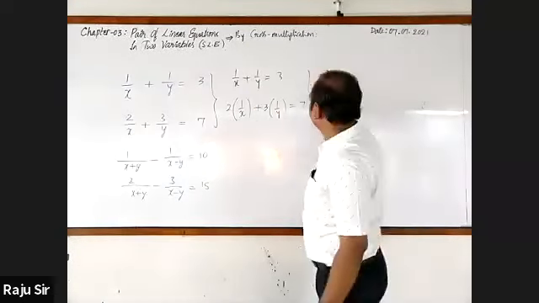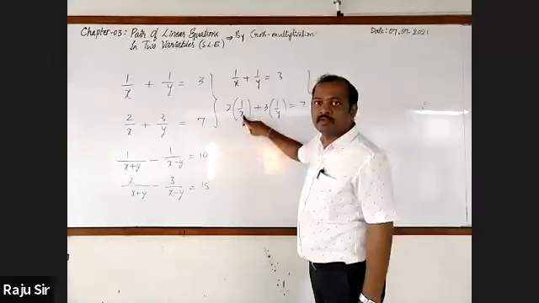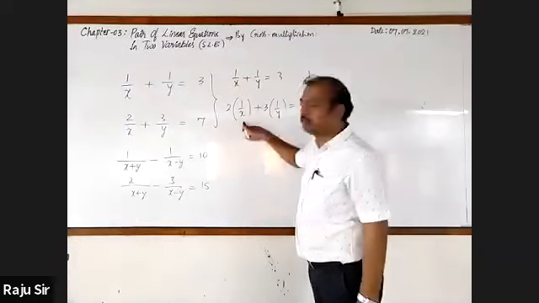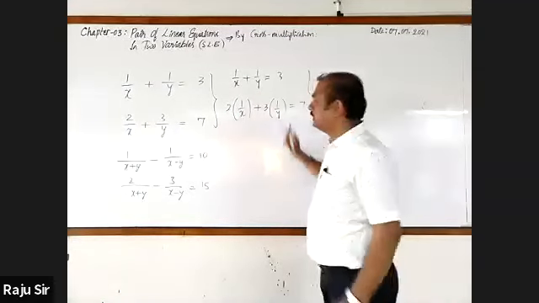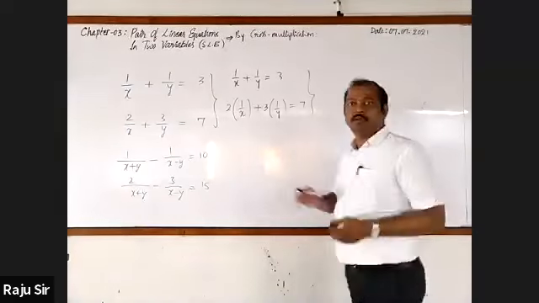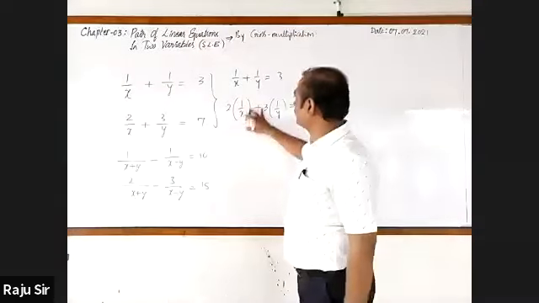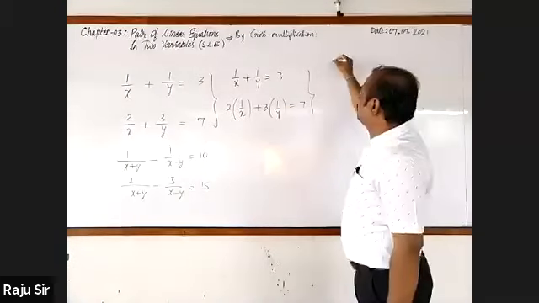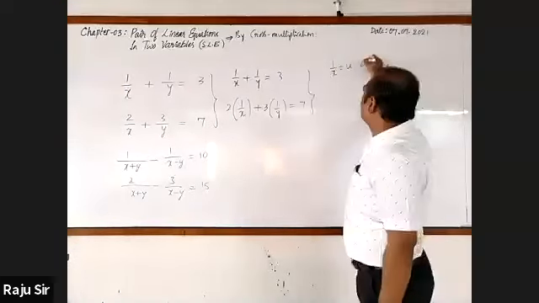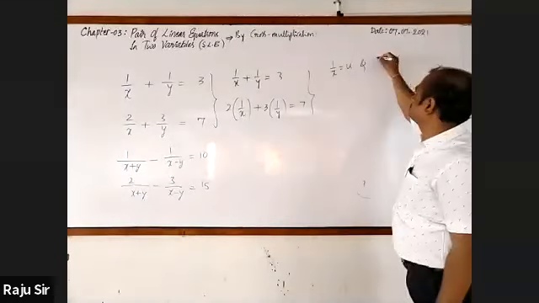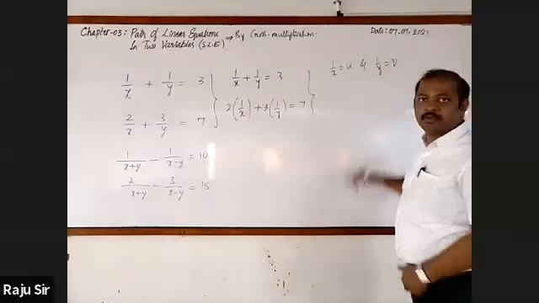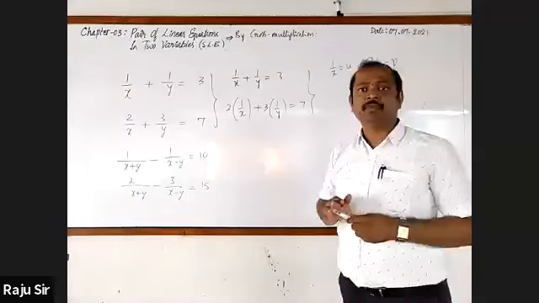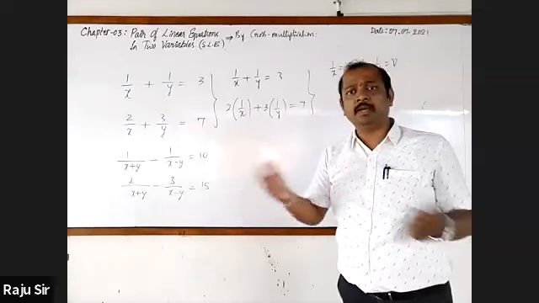Now you observe. In both the equations, we have the common factor. With respect to x, it is 1 by x. And with respect to y, it is 1 by y. Here, we will go for taking substitution for these. In place of 1 by x, I take u, and 1 by y as v. It is not compulsory to take u and v only. You may take a and b. You may take m and n like this.